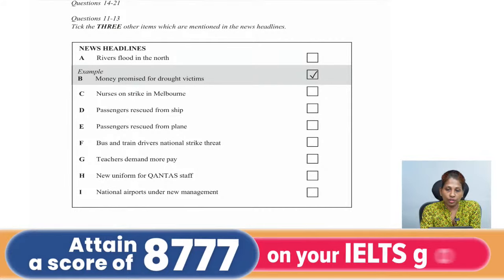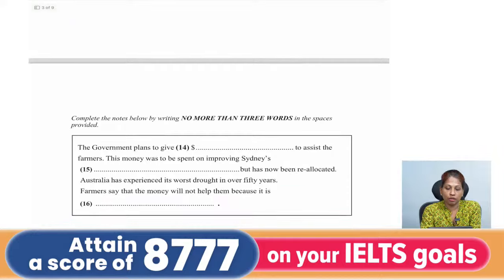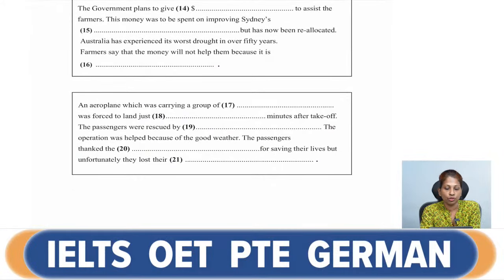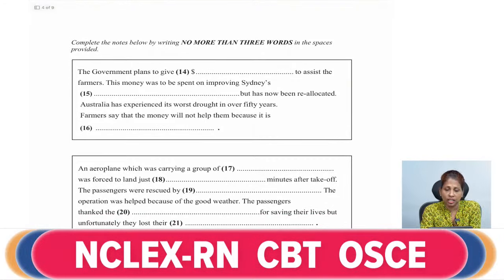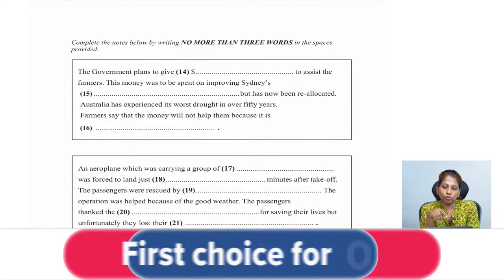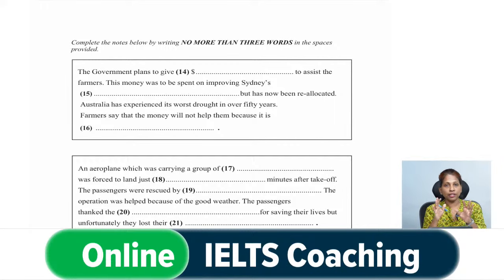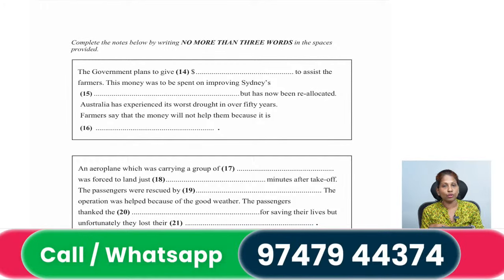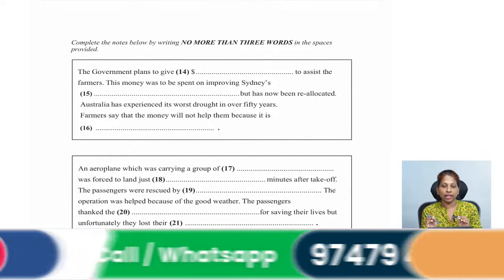Okay, now we will go to the next part of the audio, which was questions 14 to 21. You already listened to the audio. Now these questions are: complete the notes below by writing no more than three words. So it's a note completion kind of task. You have been given some information which has been taken from the audio and some blanks are mentioned. You have to fill up those blanks.